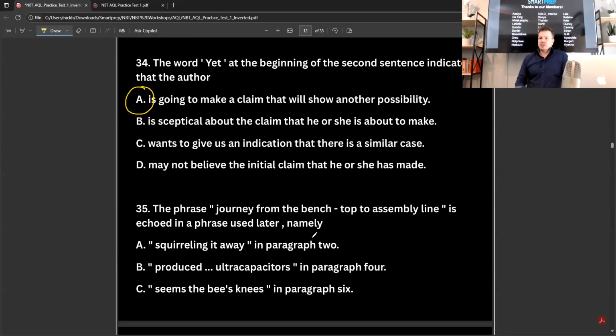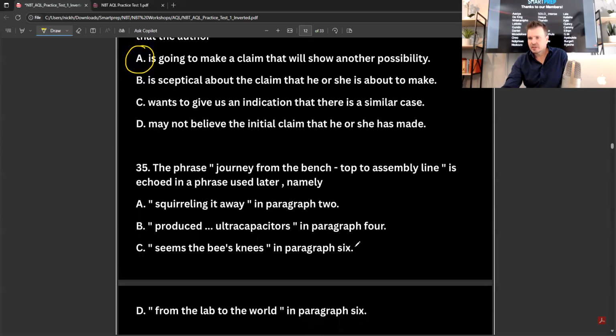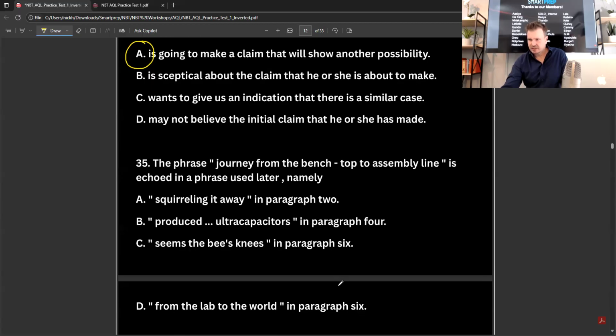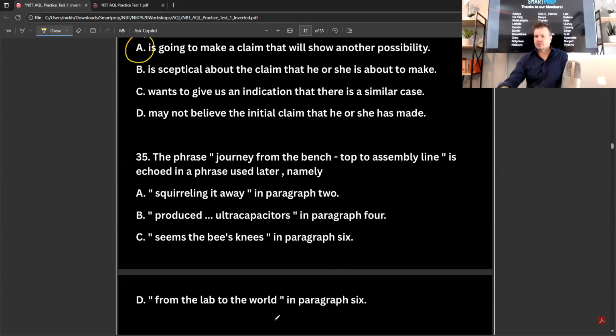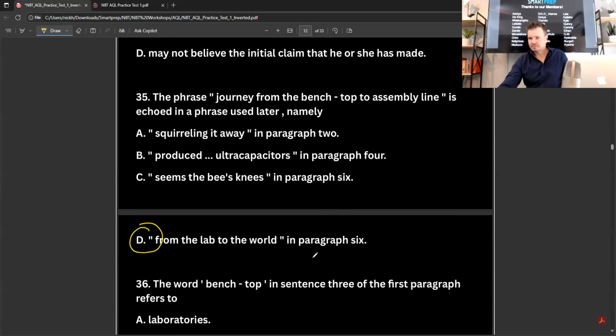All right, the phrase journey from the bench top to assembly line is echoed in the phrase used later, namely squirreling it away in paragraph 2. No, that was talking about getting energy squirreled away. Produced ultracapacitors in paragraph 4. Seems the bee's knees are something really great. No. From the lab to the world, yes, that makes sense, right? Bench top to assembly line. So it's from one place to another. So from lab to the world makes perfect sense.